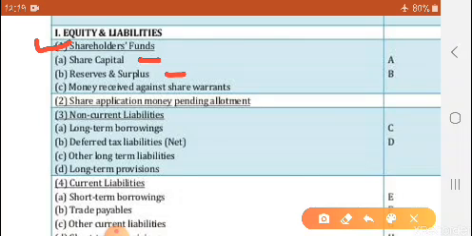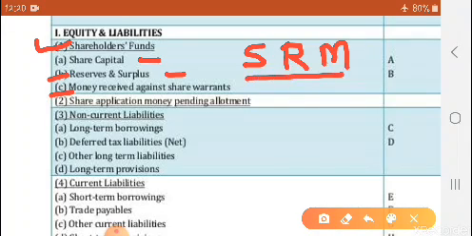Then reserves and surplus. In reserves and surplus, all the reserves like capital reserve, general reserves, capital redemption reserves, all these things are shown here. Then the third heading, many times we ignore it, but you should not do like this. The third heading is money received against share warrants. So let us revise. First heading is shareholders funds, and there are 3 subheadings: share capital, reserves and surplus, and money received against share warrant.